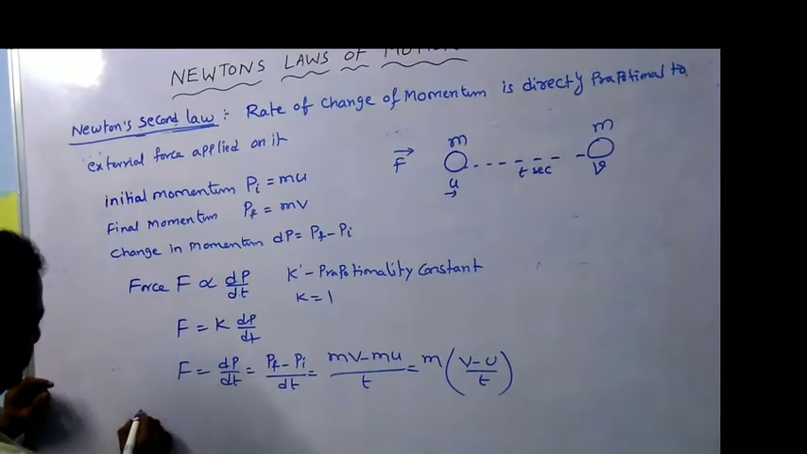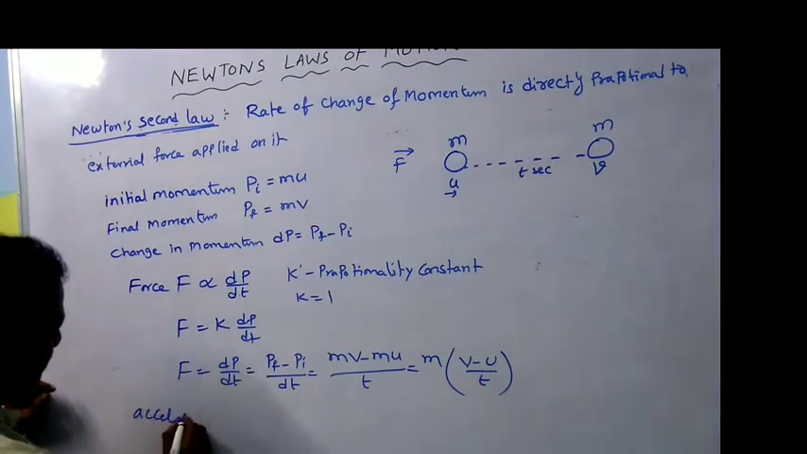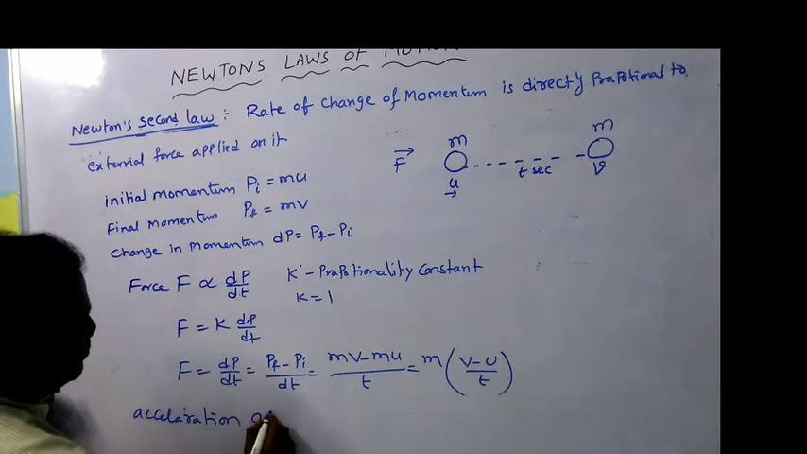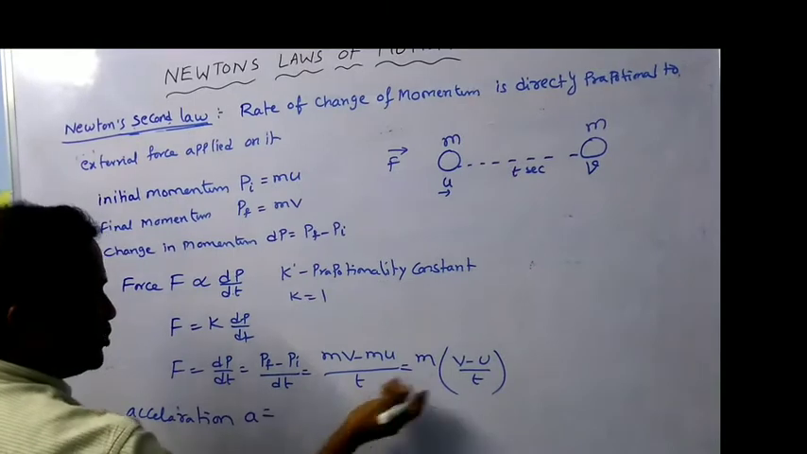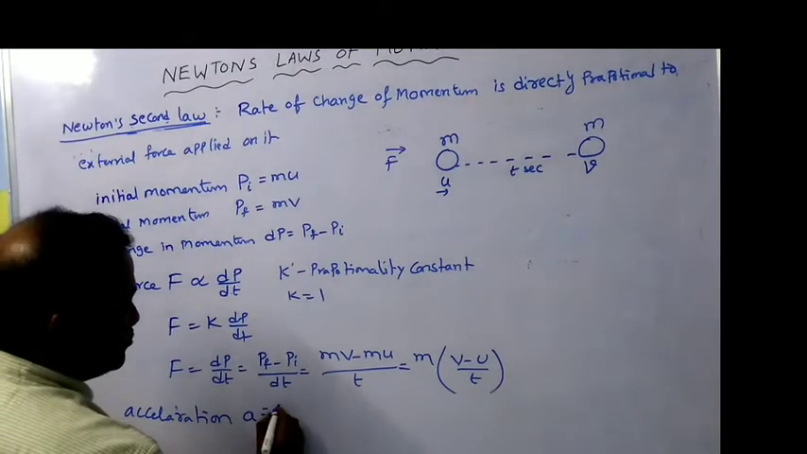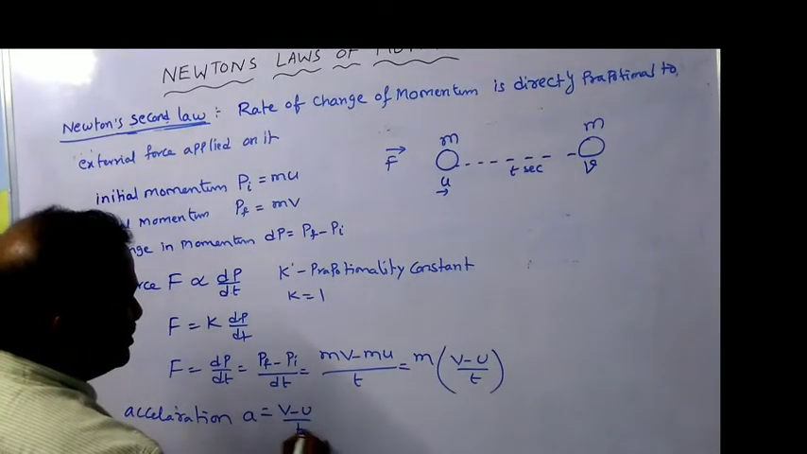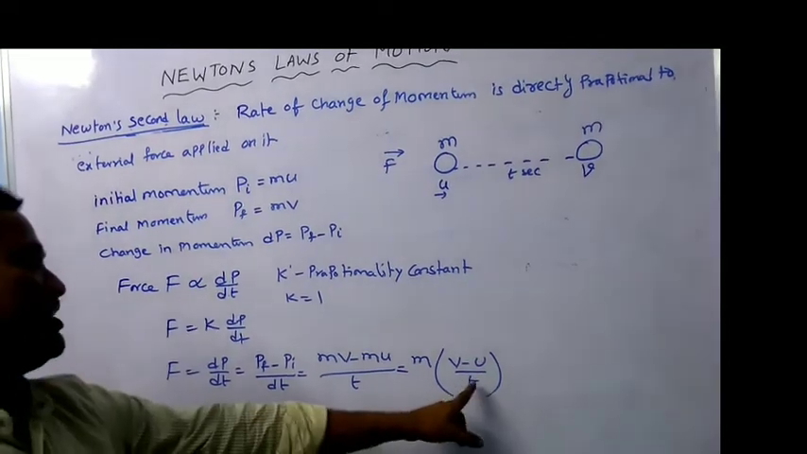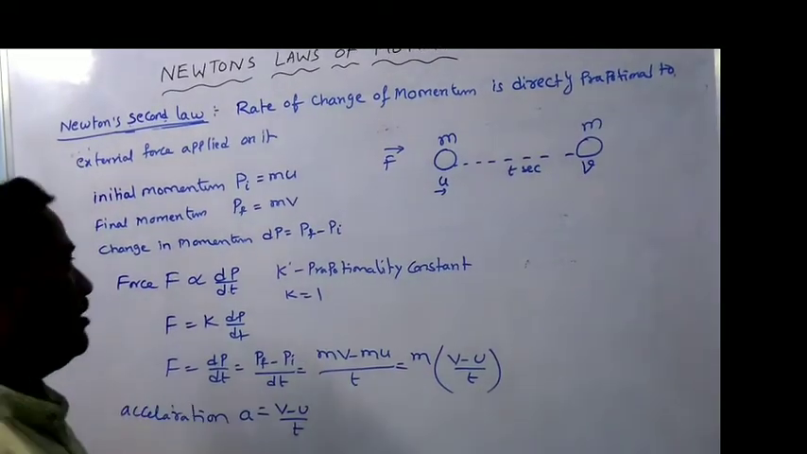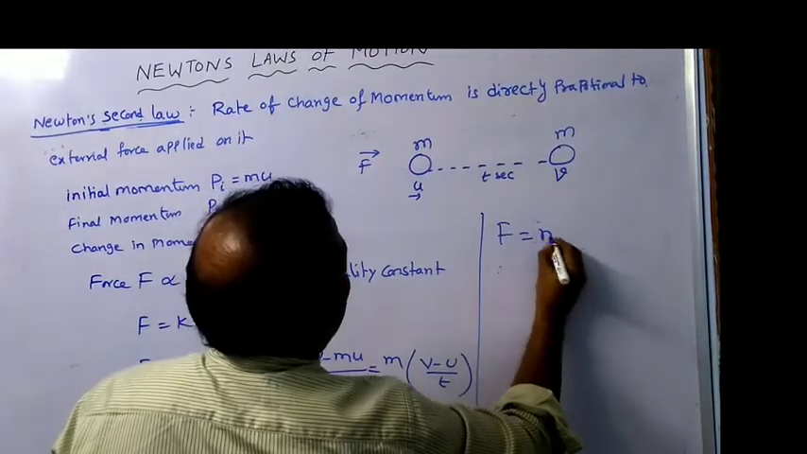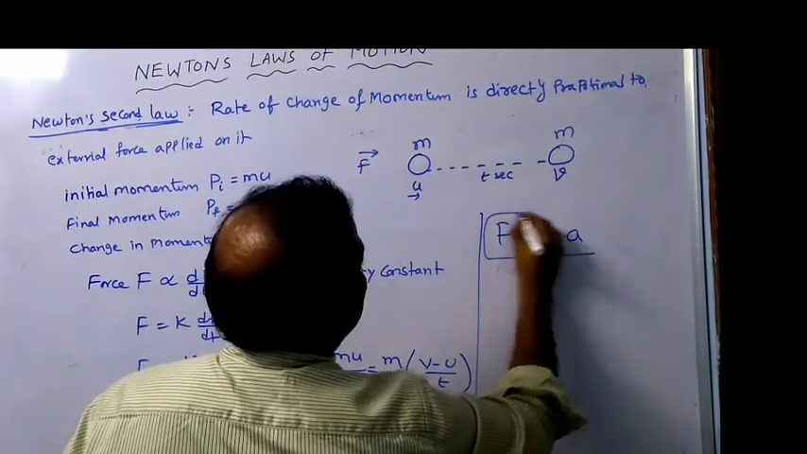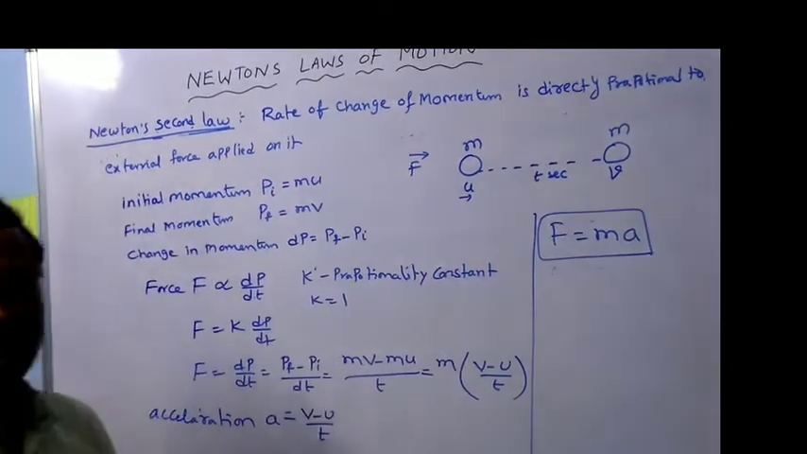So from the definition of acceleration, acceleration a is equal to the rate of change of velocity. Change in velocity per time, so a is equal to (v minus u) by t. Now in place of (v minus u) by t, I can substitute a. Then you will get F is equal to ma. This is the formula for the force.